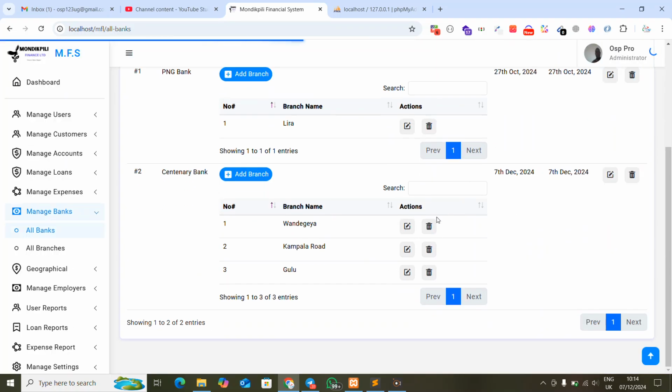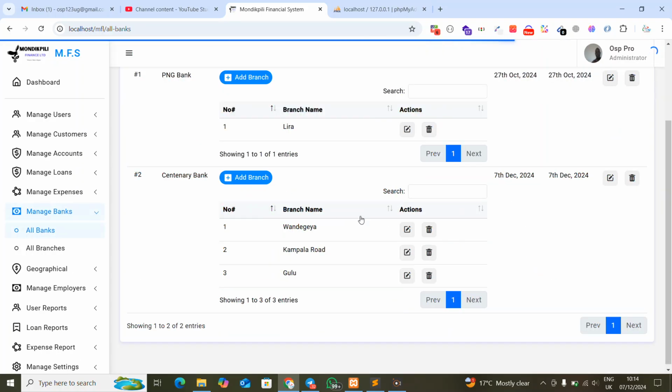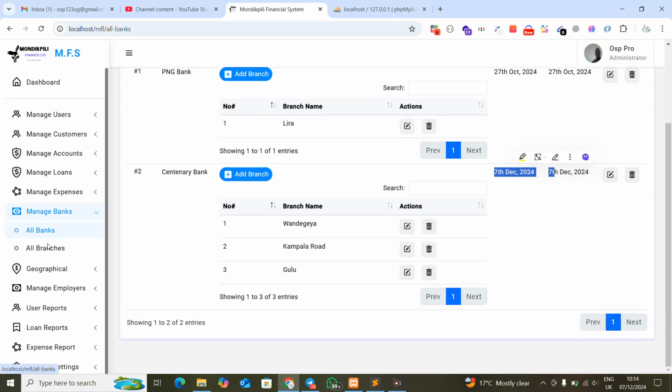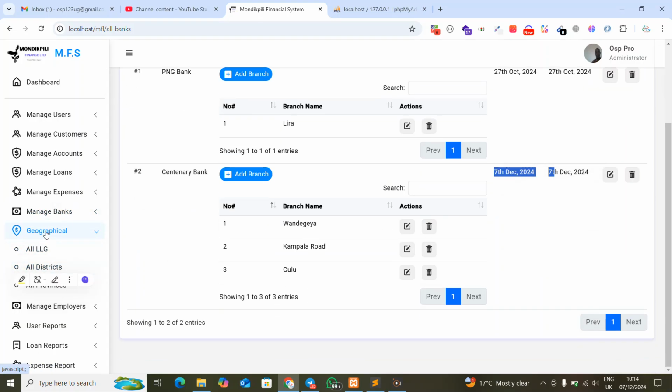Those are the different branches that people are going to be using in the system, and it shows that it has been added, and that's it. From here, they show created and updated. Okay, now let me just try to grab geography.